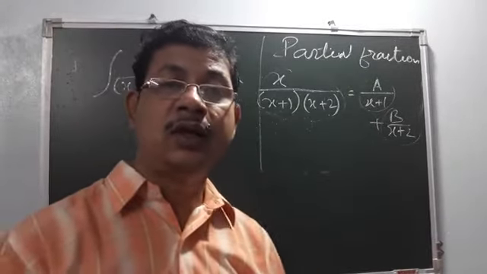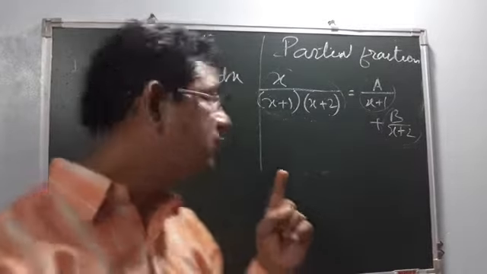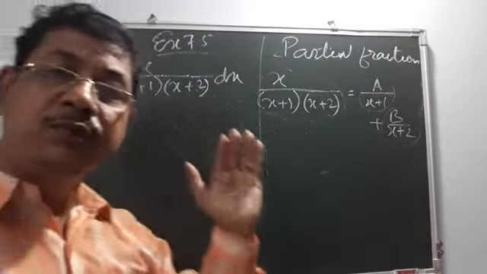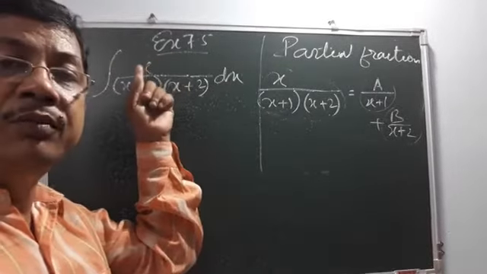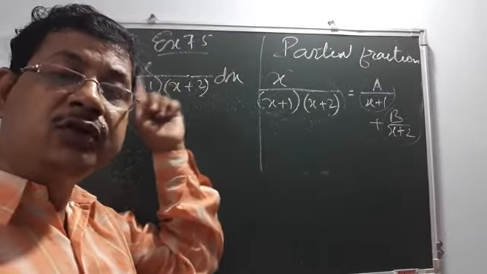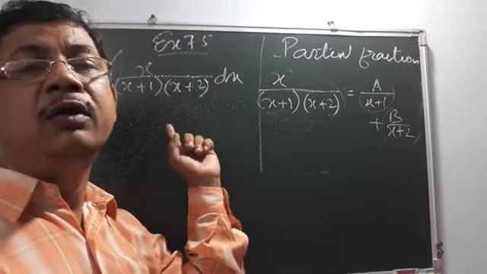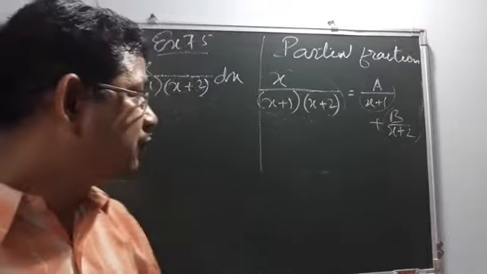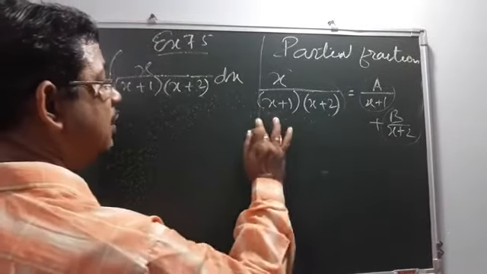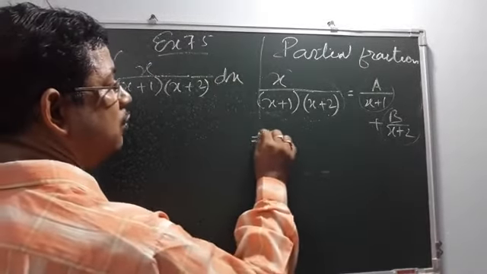तो दो कंडीशन है, two conditions are there. First condition, the denominator should be product of some factors. Second, power of x in numerator should be less than the power of x in denominator. Now see, getting this a and b, how we are doing, just to proceed.